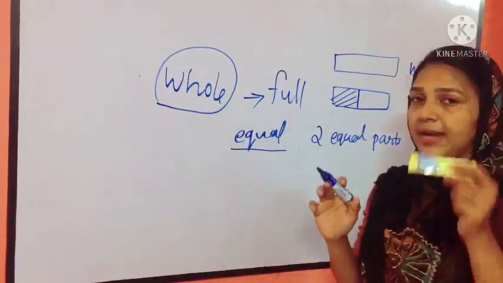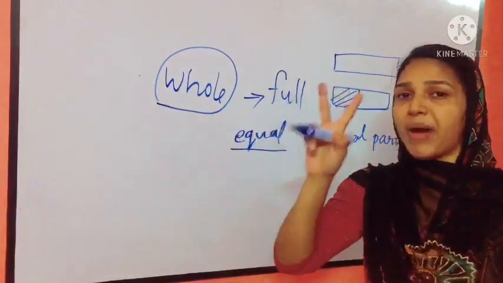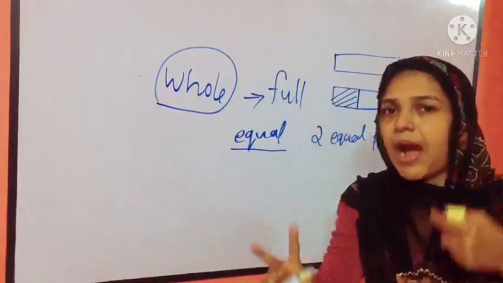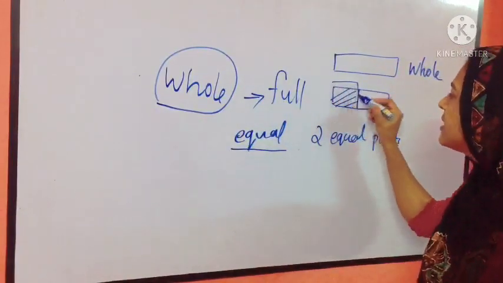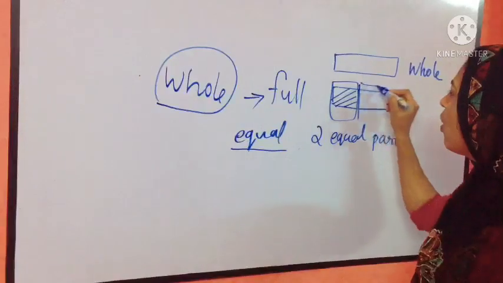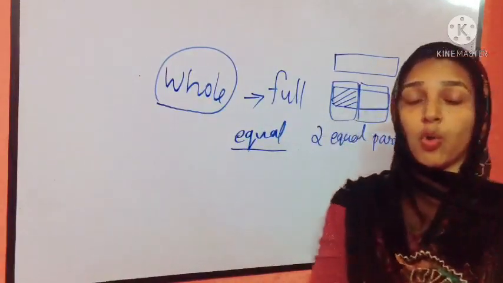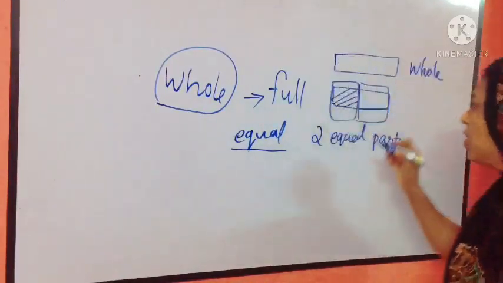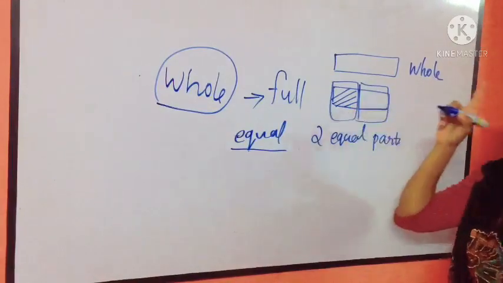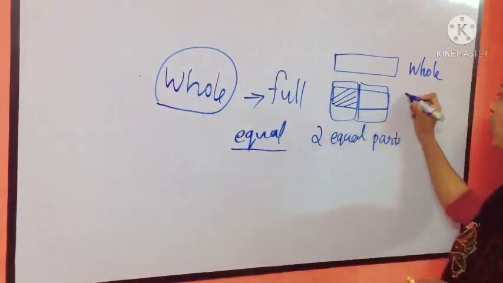When I divide this chocolate into two equal parts, each part is called one half of the whole.